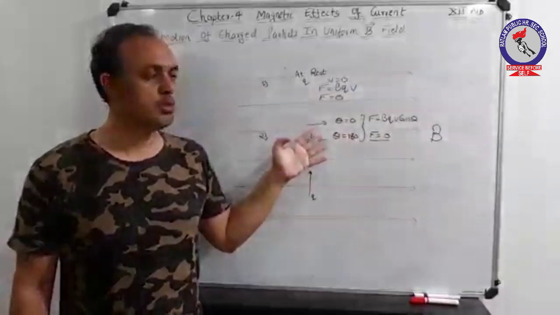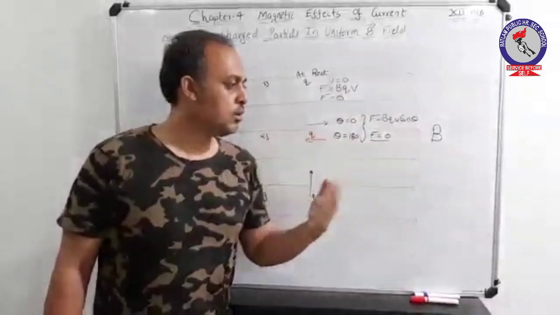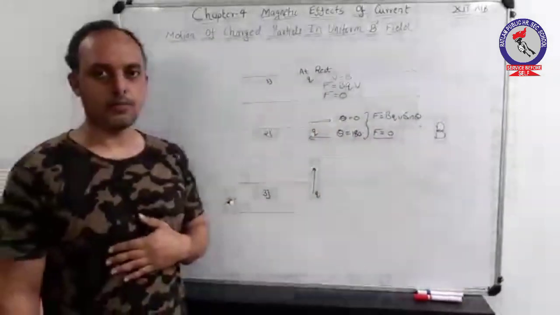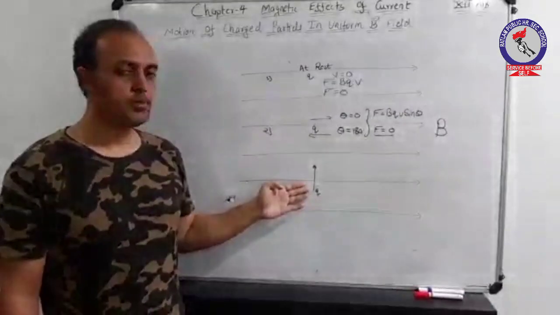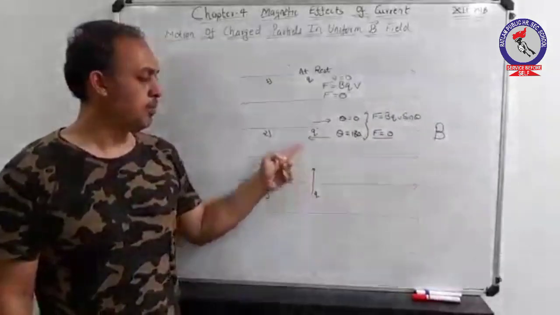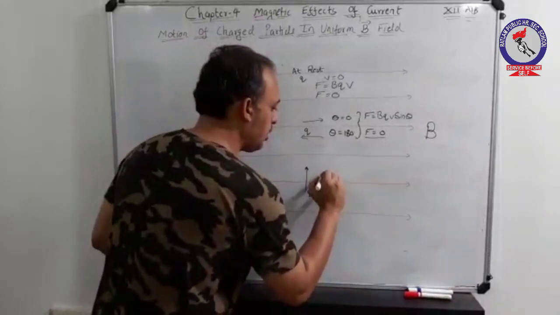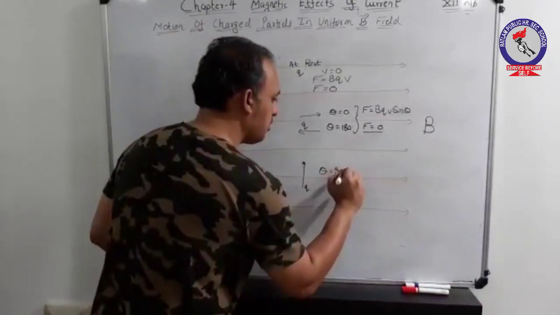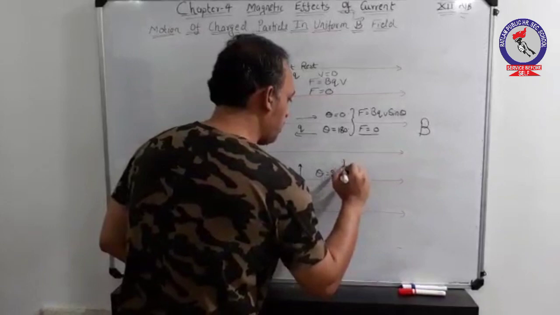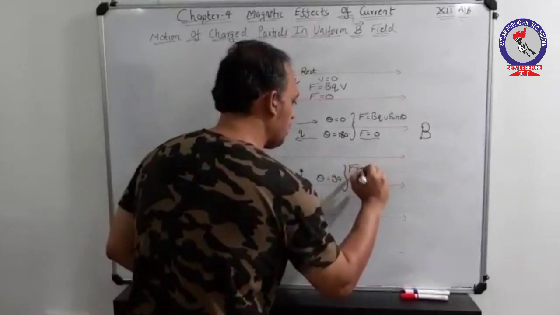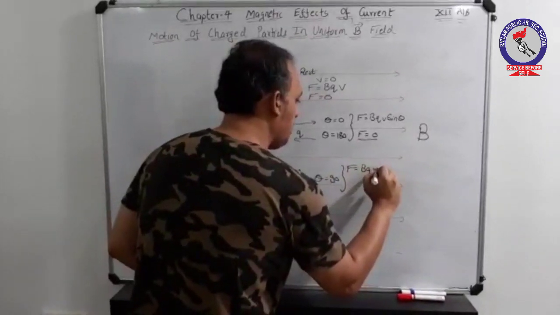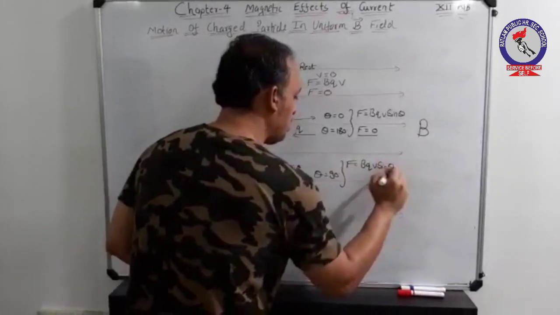We have just observed this. The third point: if the charged particle is entering perpendicular to the direction of magnetic field, that is theta in this case will be 90 degrees. Force experienced is given as BQV sin theta.